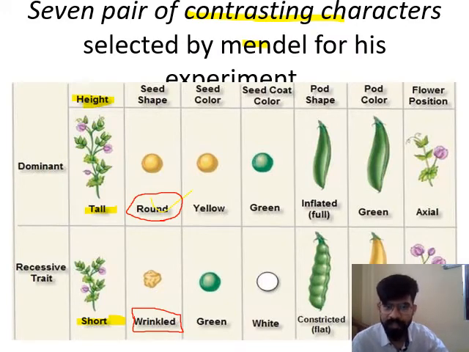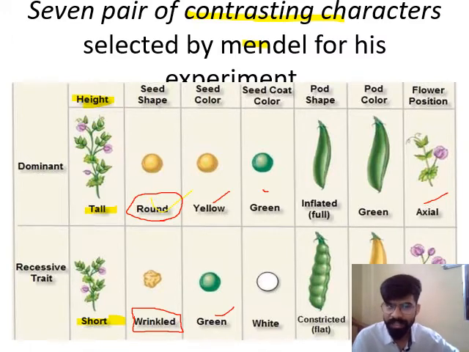Seed color: yellow and green. Yellow is dominant over green. Seed coat color: green and white. Green is dominant. Pod shape: inflated or constricted. Pod color: green and yellow. Flower position: axial and terminal.